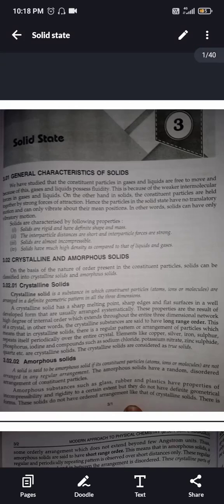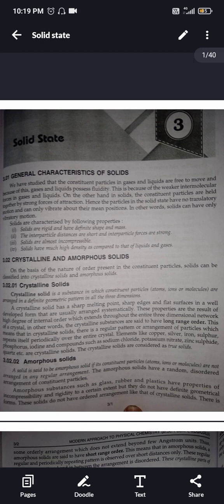Today we will discuss the chapter Solid State. In this chapter, general characteristics of solids are covered. We have studied that the constituent particles in gases and liquids are free to move, and because of this, gases and liquids possess fluidity. This is because of the weaker intermolecular forces in gases and liquids.